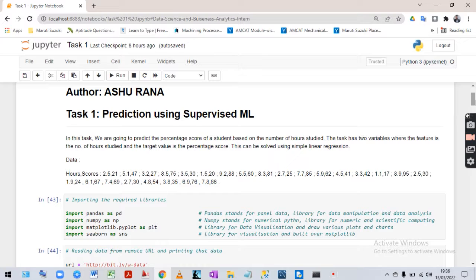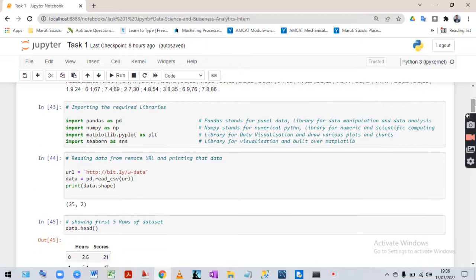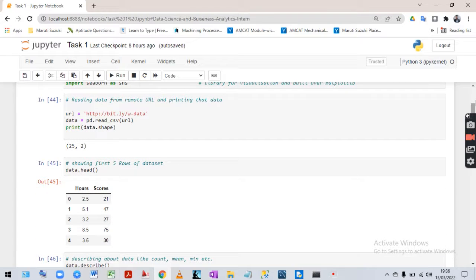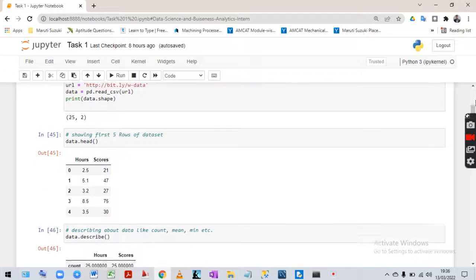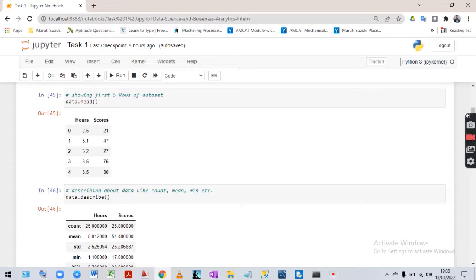So we have to import these four libraries: pandas for data manipulation, numpy for numerical and scientific computing, and for visualization we are importing matplotlib and seaborn. After that we have to fetch all the data, and we are storing the data into URL. And after that we are giving that data into the data variable. And after that we are printing the number of rows and columns. After that, using the head function, we are printing 5 rows of the data.